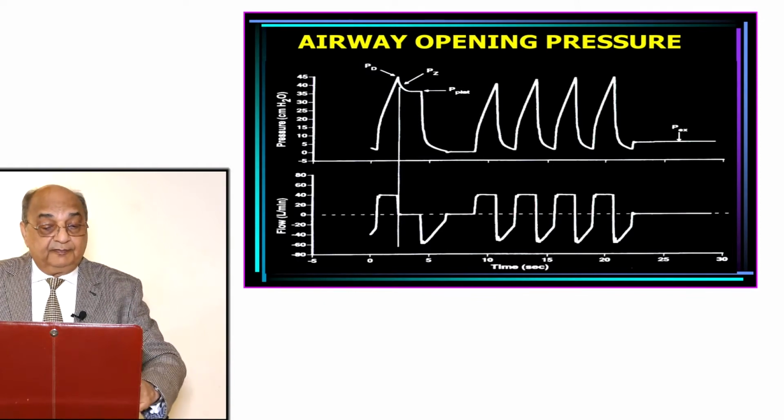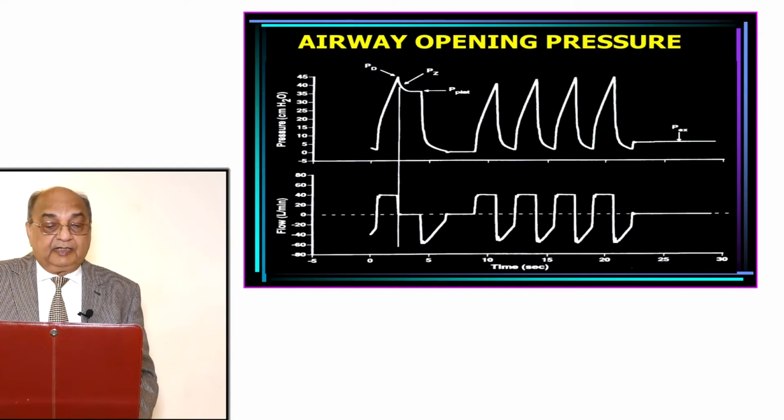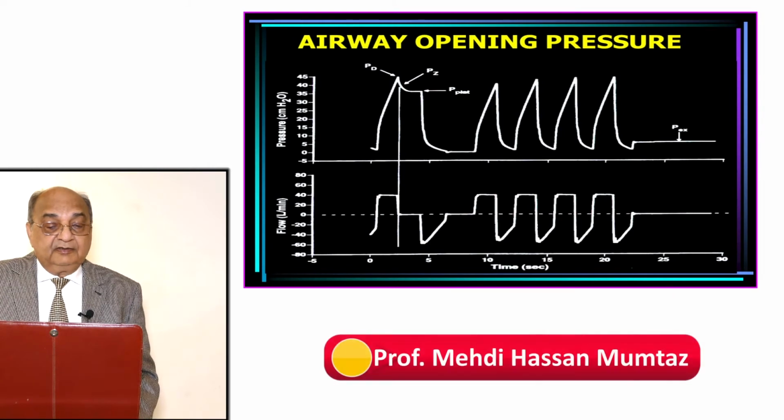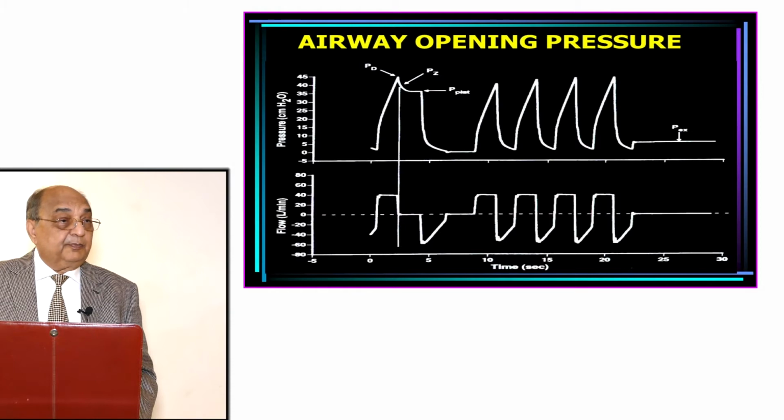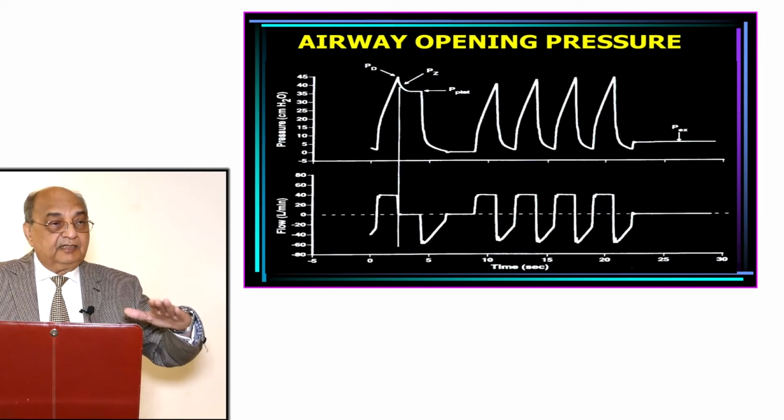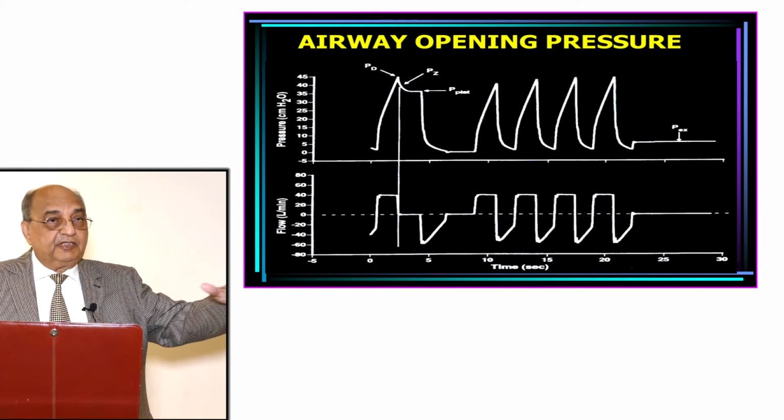When the gases are going in, this top is called the dynamic inflation pressure, or PIP, peak inspiratory pressure. Then the flow stops. There is zero flow, but the pressure starts coming down. At the end of inspiration, the pressure becomes stable, which is called plateau pressure.